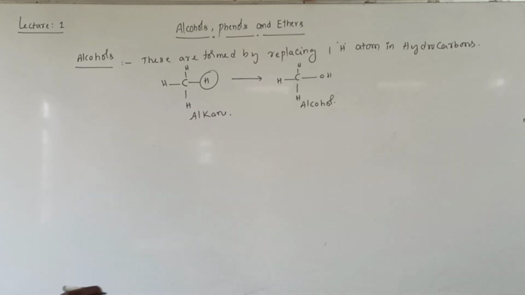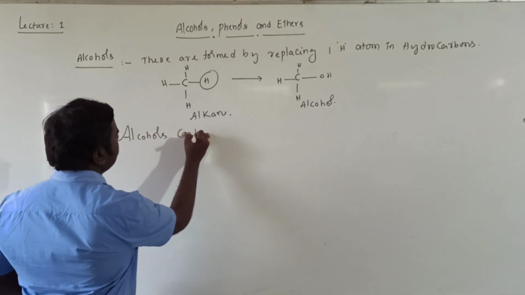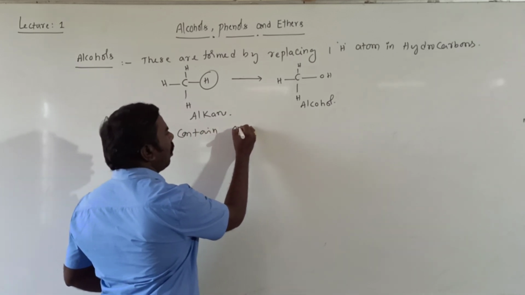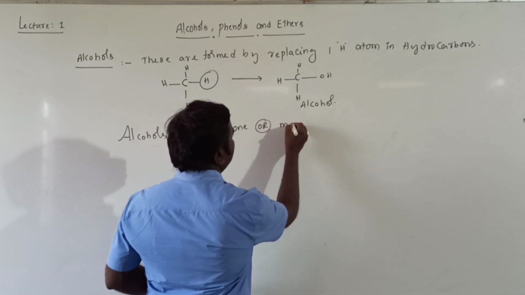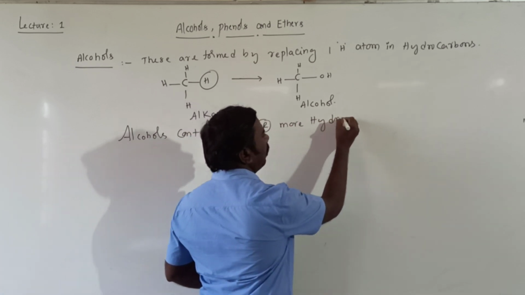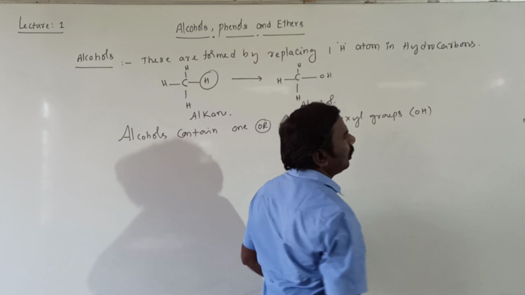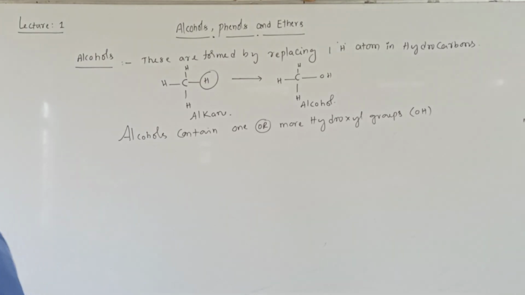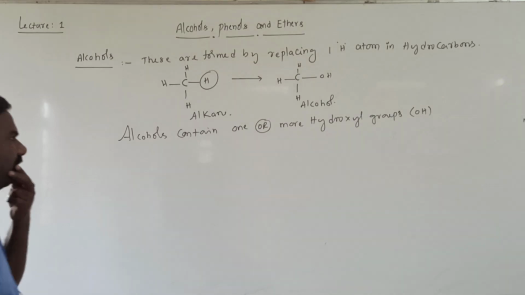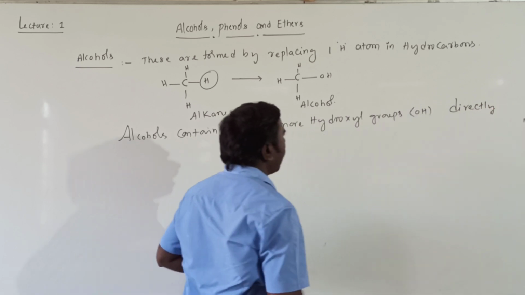Alcohols contain one or more hydroxyl groups. Hydroxyl group means OH groups, which are directly attached to carbon atoms of an aliphatic system.